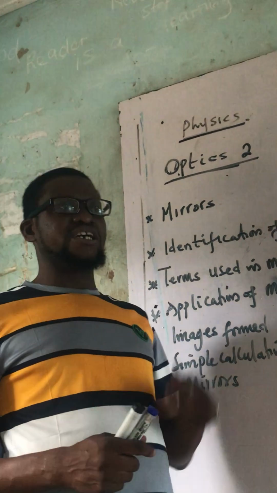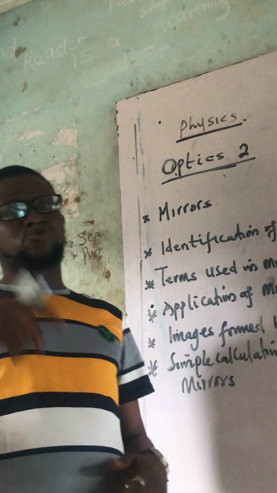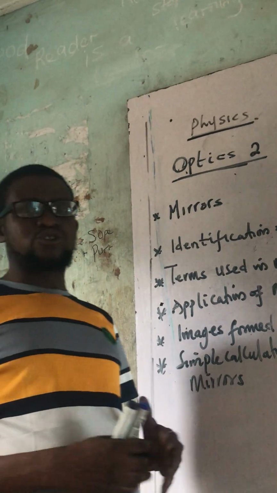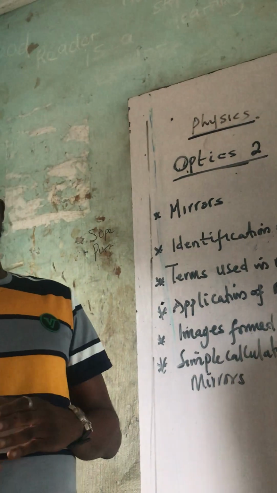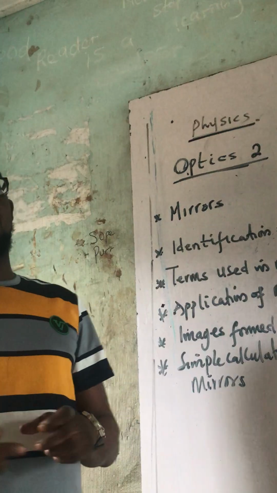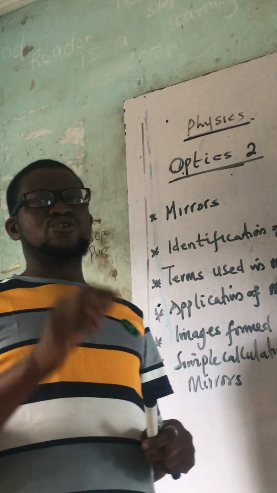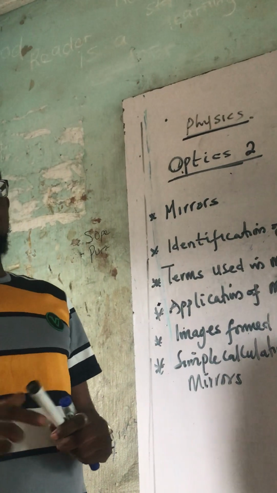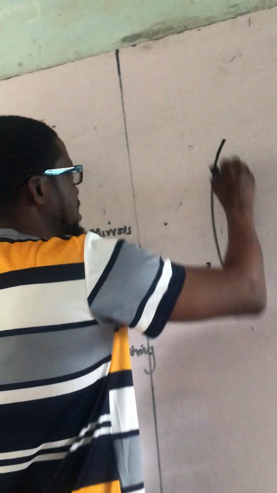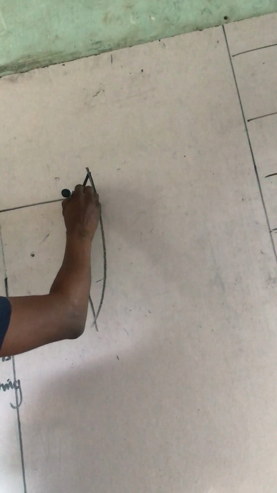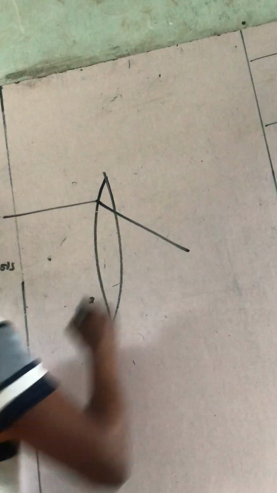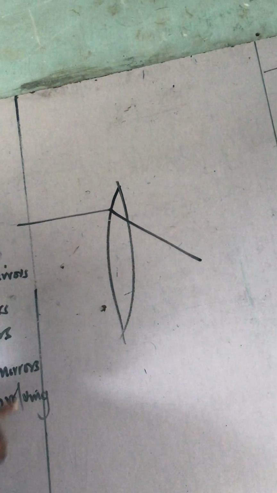So refraction will always occur through what? Lens, because refraction is the bending away of a ray from its initial position when it travels through two media of different density. So this is a lens. When light travels, you see it refracts, it bends. That is what they call refraction.